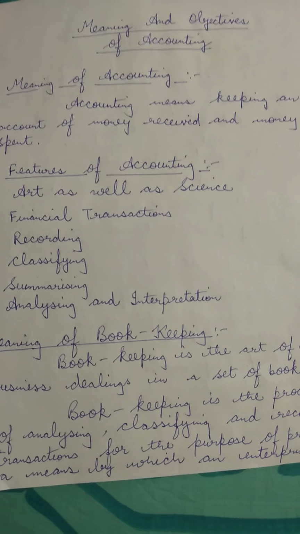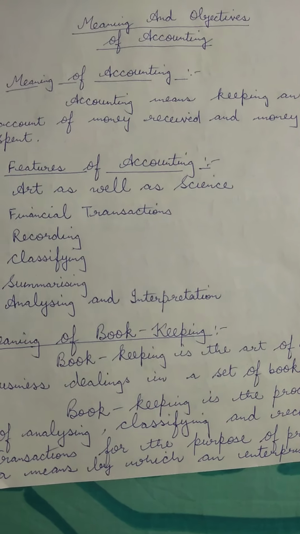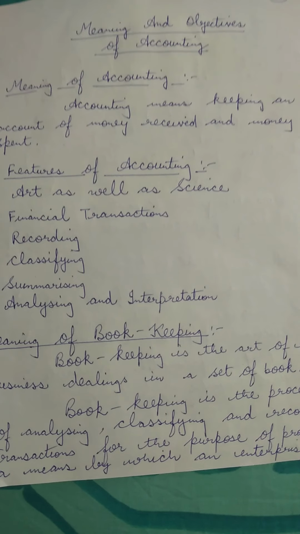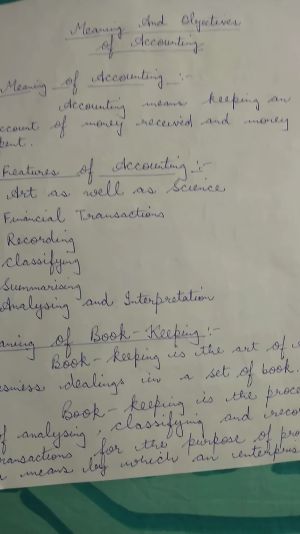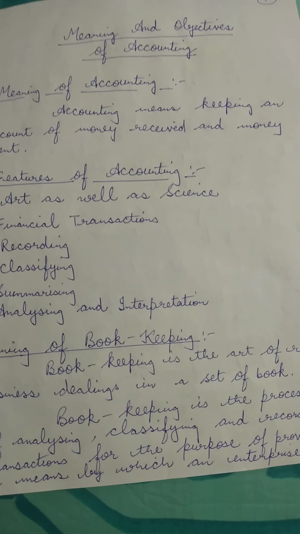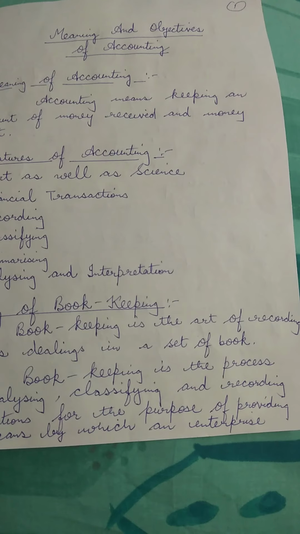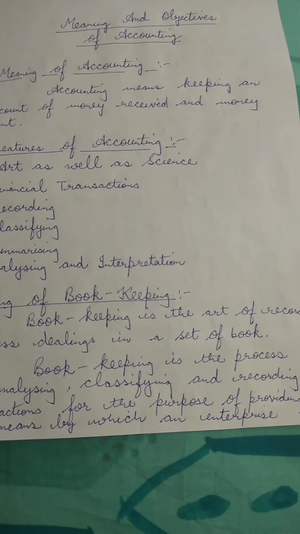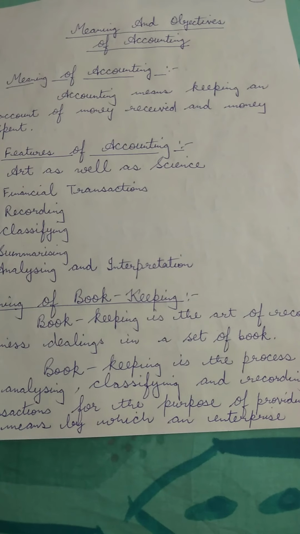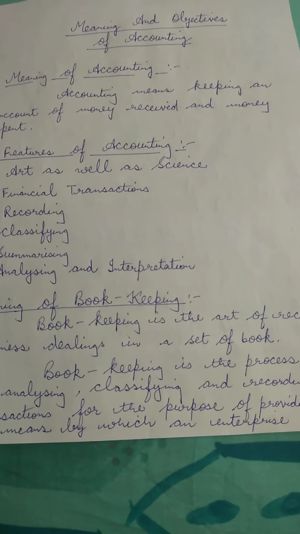Now, let us know what are the components of accounting. The different components of accounting include, number one, recording. Children, when we talk about recording, the primary function of accounting is to make records of all transactions that the firm enters into.